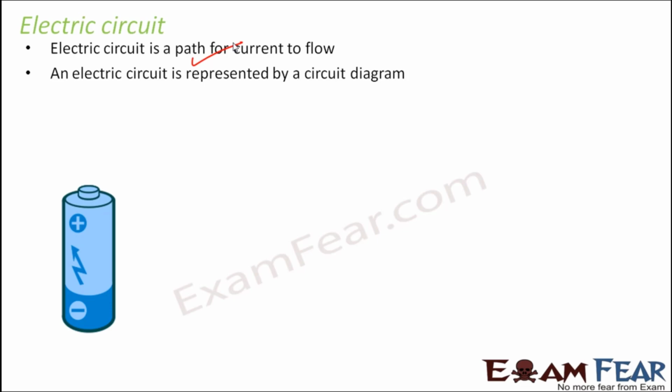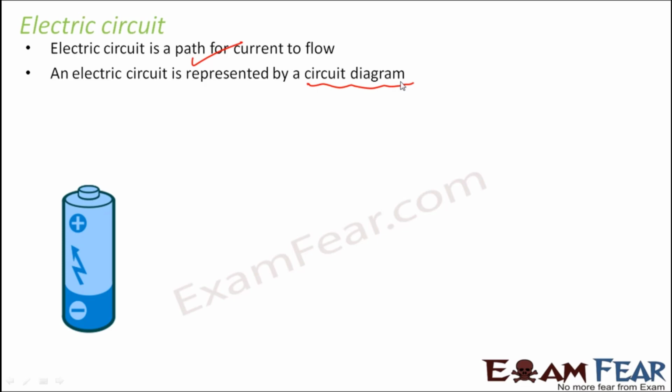Normally, representing an electric circuit becomes a tedious task if we do not do it in a simple way, because a circuit will consist of a lot of wires, batteries, bulbs and other electrical components. When we want to represent that electric circuit on a piece of paper, drawing a bulb, drawing a battery, all those things would become very tedious, and that is why we make use of a circuit diagram. In this circuit diagram, instead of drawing a real bulb, we use a symbol which represents the bulb.